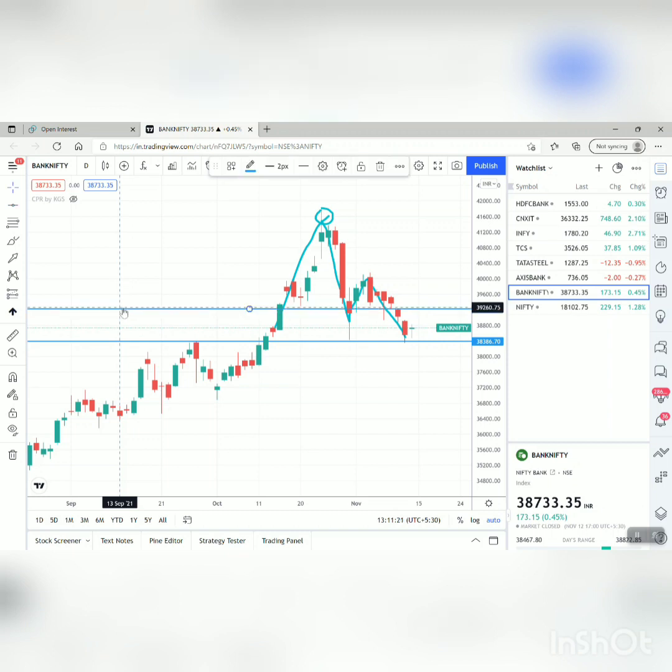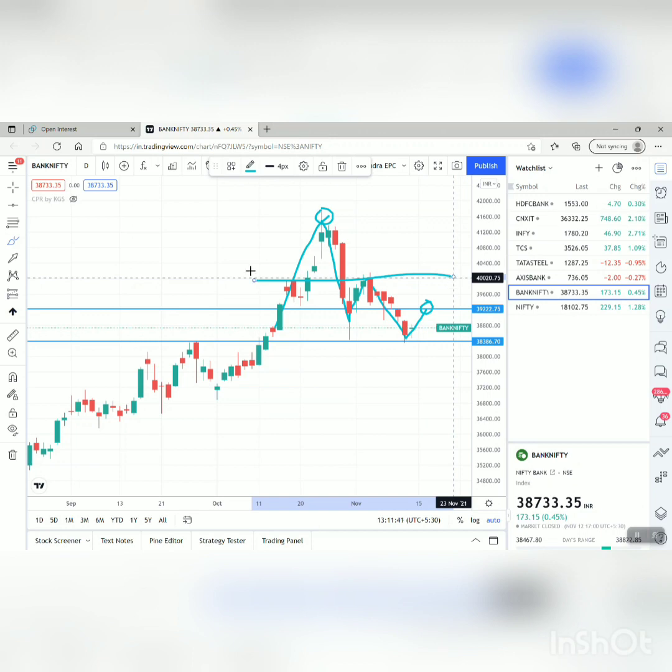So this will be my 39,200, yes, 39,200. What I'm getting from this one is that it has a move pending towards 39,200. Okay, 39,200 will be a deciding factor for me. If it crosses this one, then I'm ready for another bounce up to this level, which comes to 39,800 to 40,000. Okay, this particular area, 39,900 or 40,000 to be exact, a round figure. So this 39,200 will be the deciding factor for us.